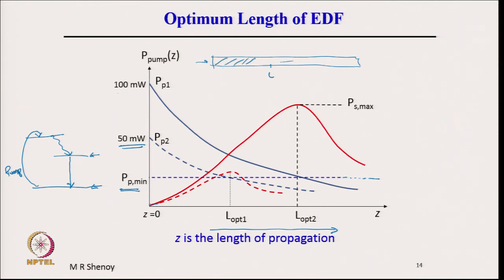Amplification is possible only up to that length where the pump is more than P minimum. Beyond that it is absorbing, and therefore the signal power goes down like this.